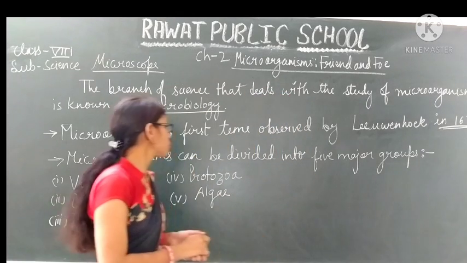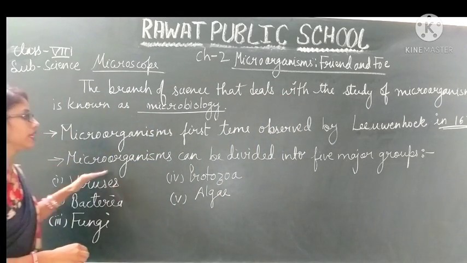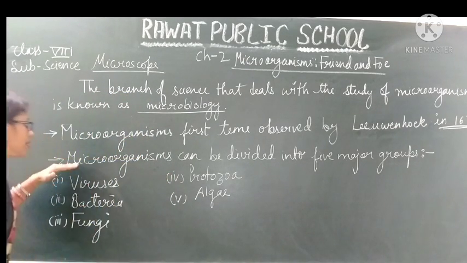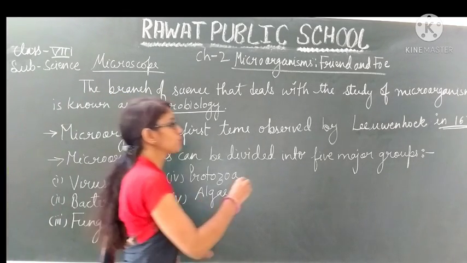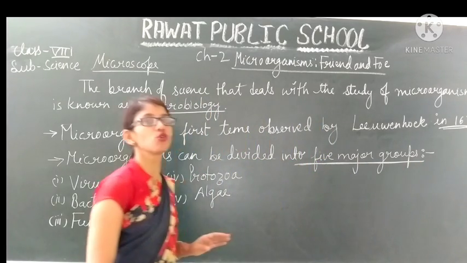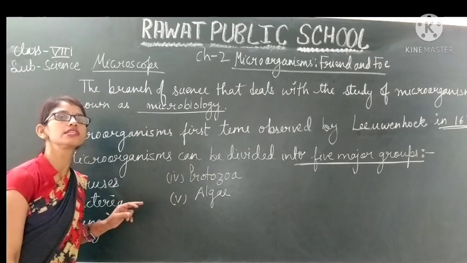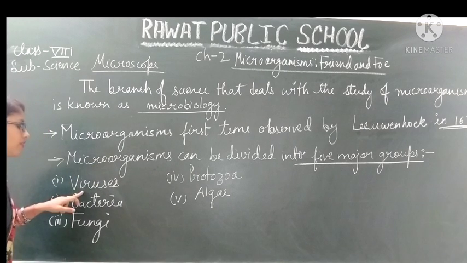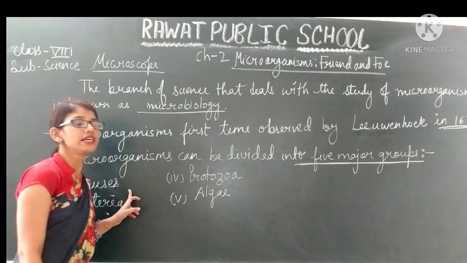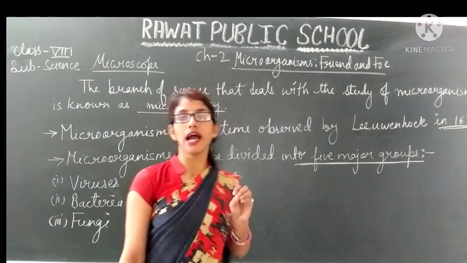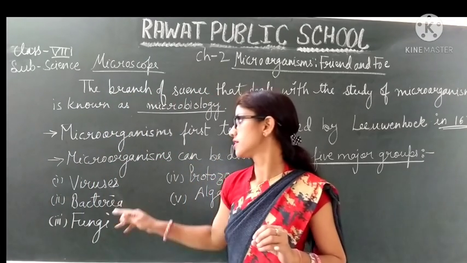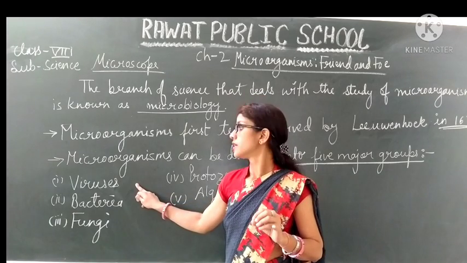Okay students, how can we classify these microorganisms? Microorganisms can be divided into 5 major groups. The first one is the viruses. Viruses are very small microorganisms and they can be in a living or non-living state.